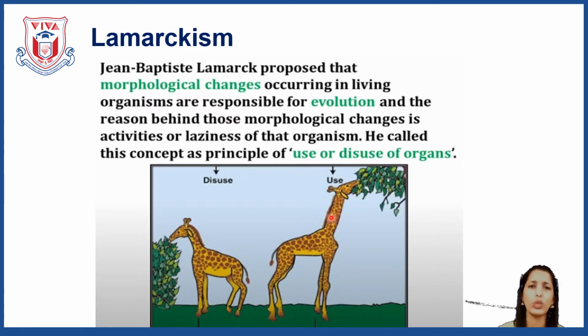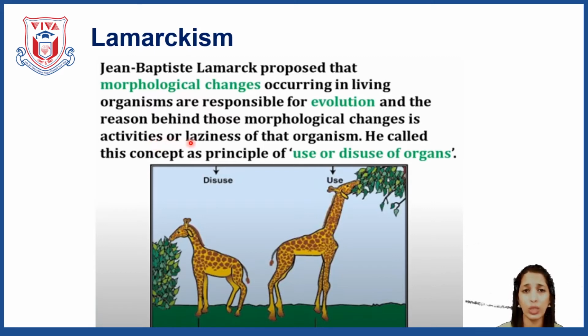Because they used that particular organ, these morphological changes occurred, and then these evolutionary changes occurred, and the giraffe now has the long neck. So the reason behind this morphological change is activities. Like I said, the giraffe used to eat the leaves of the higher plants, so the neck started to stretch. It was stretching continuously, and that's why the length got increased. So this is because of the activities or the laziness.